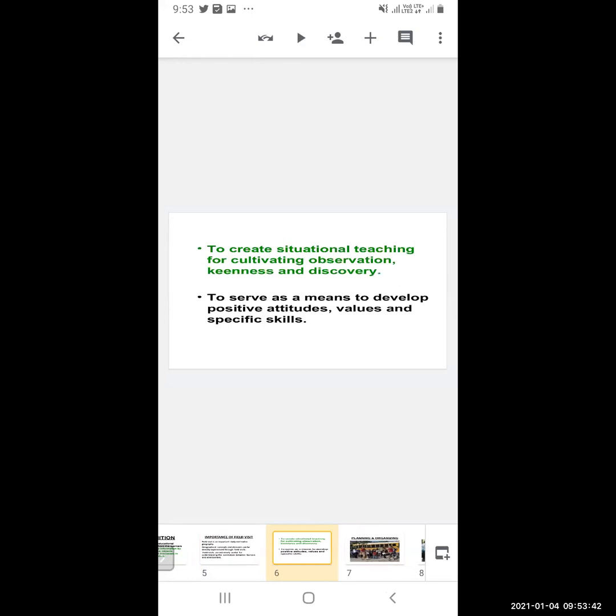Create situational teaching for cultivating observational keenness and discovery. So when we directly go to that place, it creates a situation. Means we are observing there, and the eagerness and curiosity of the students to learn new things every time is there. Students are very happy whenever we have the field visit. They will be very curious to learn and discover new things, and many new things can be seen which they have not seen before. Means many new things can be learned.